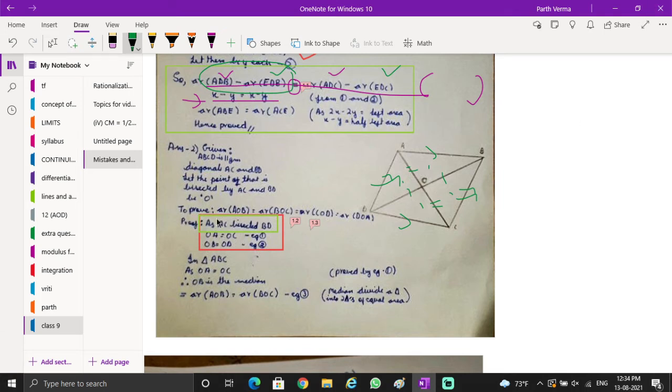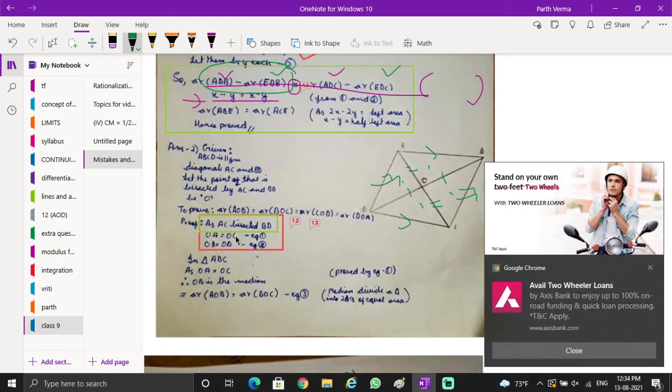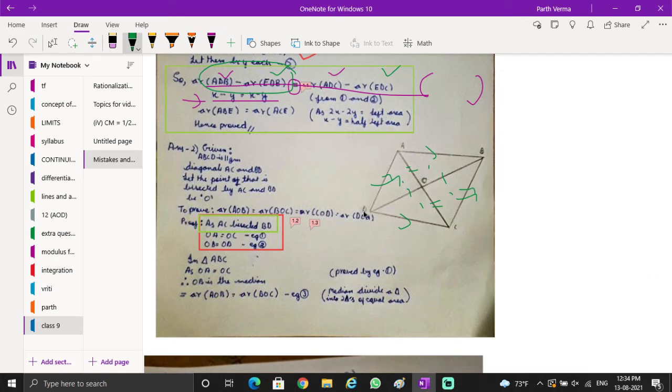Now you can use the diagonal property for such median sums. So you need to write that, but you're writing AC bisected BD. What does this mean? AC bisected BD means only this is equal to this. You are saying AC has bisected BD. Whether BD has bisected AC, you have not written, but after that you are writing OA equals OC. So this is wrong here, no? So one mistake is this: you should write both diagonals bisect each other.